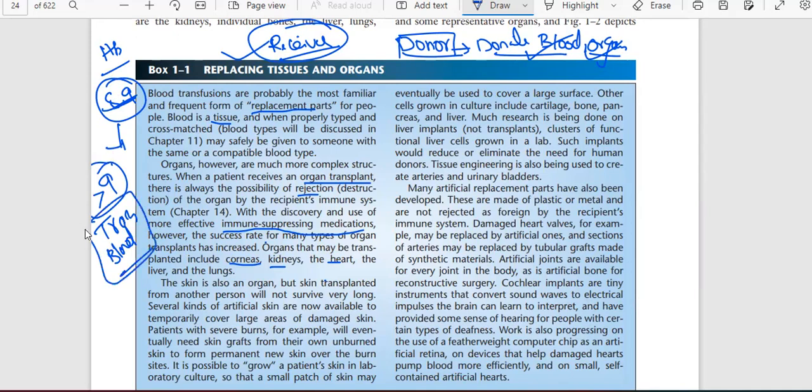So the first thing is that whenever the receiver and donor are matched, then only the blood is donated. We will talk about it in detail in chapter number 11, blood and immune system.